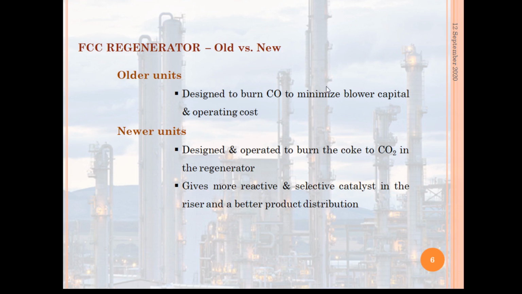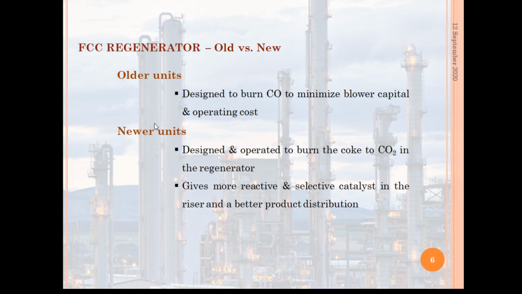This is because only about half as much air had to be compressed to burn to carbon monoxide rather than to carbon dioxide.